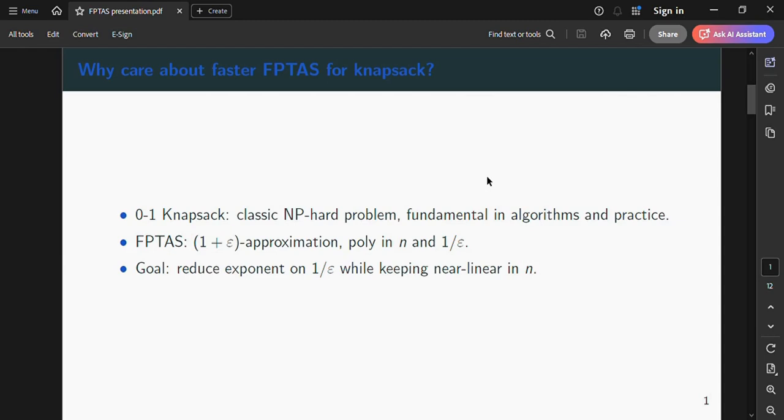For practical and theoretical reasons, we want the runtime to be nearly linear in n and have the exponent on 1 by epsilon as small as possible. Progress here often combines combinatorial insights and speedups for convolution-like operations. The paper pushes that boundary by lowering the exponent for 1 by epsilon in the deterministic setting.